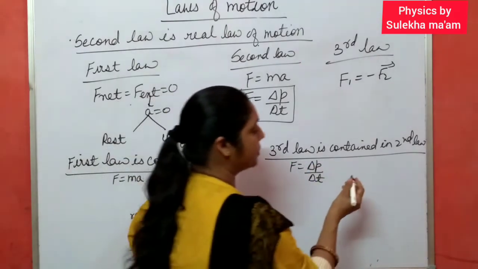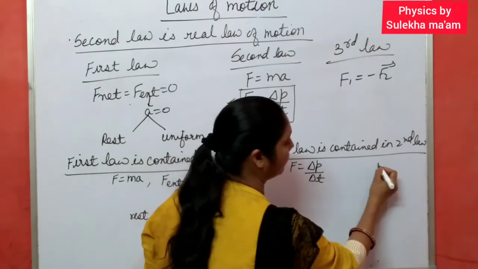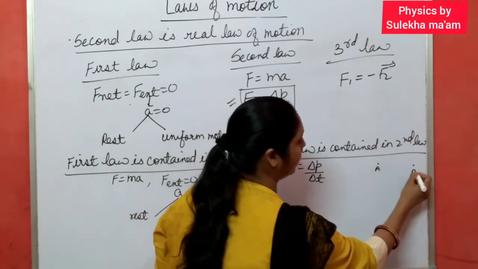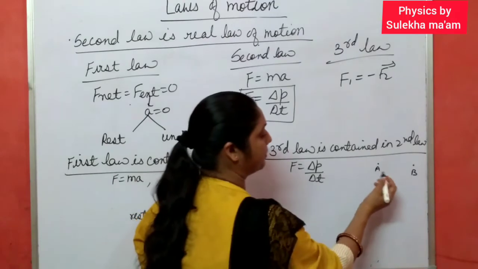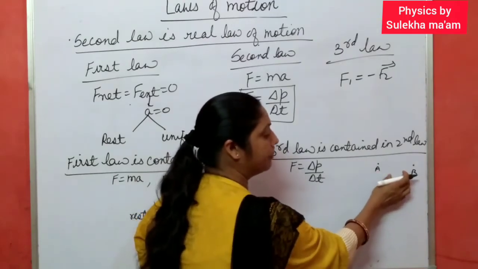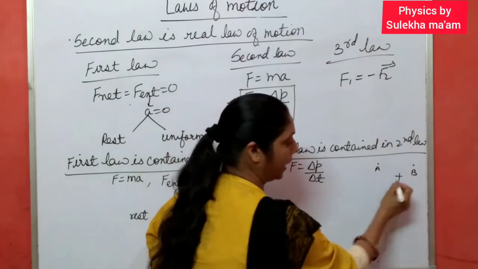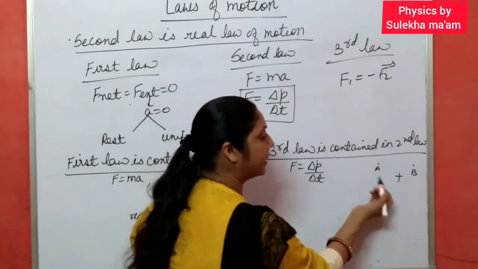Okay. Suppose there are two bodies, body A and body B. And suppose these two bodies come towards each other and collide. And after colliding, what happens?